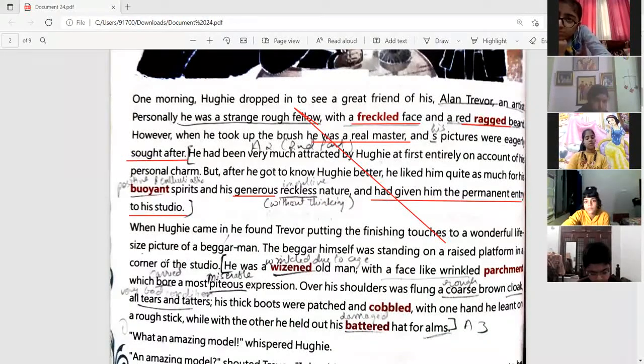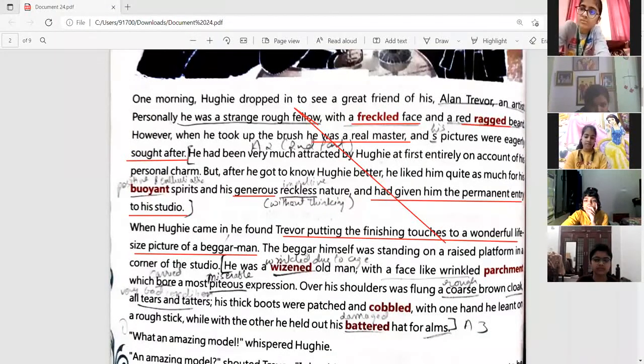So when Hughie came into the studio, he found Trevor putting the finishing touches, so the painting was about to be completed, to a wonderful life-size picture of a beggar man. The painting was a huge one, the actual life-size picture of a beggar man. Now the description of the beggar is there. The beggar himself was standing on a raised platform in the corner of the studio. He was a wizened old man. Wizened means wrinkled due to age.